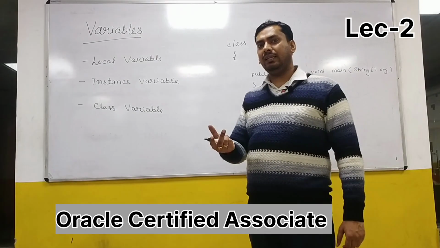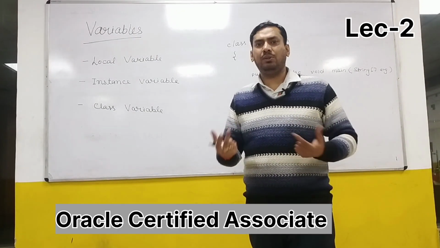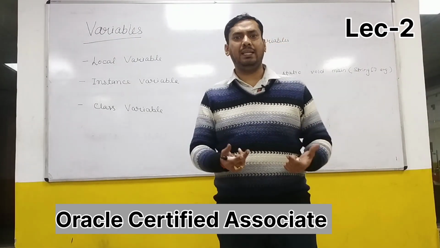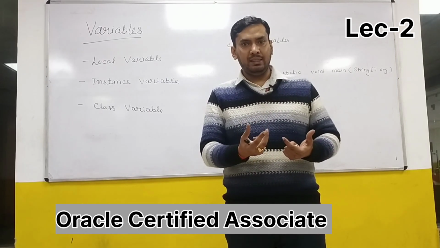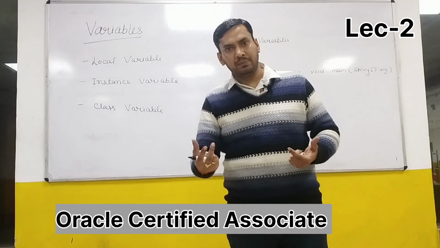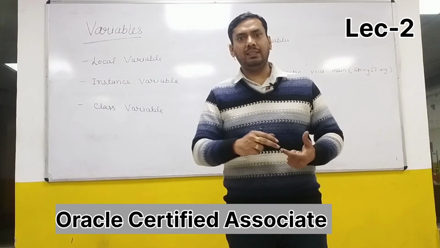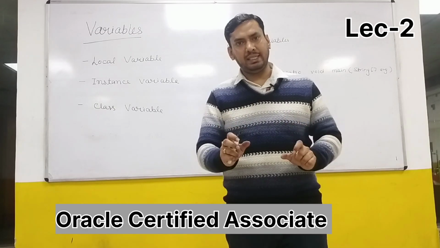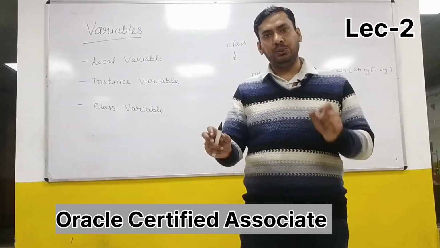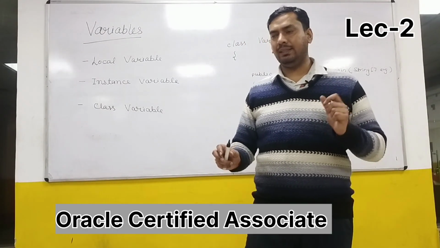You cannot declare a variable without any type. Let's say I want to create a variable to store salary. I have to tell whether the salary is of int type, float type, or double type. So it has to be specified during the declaration.